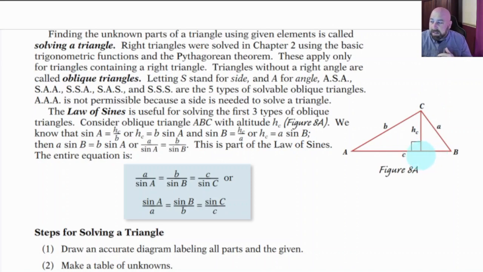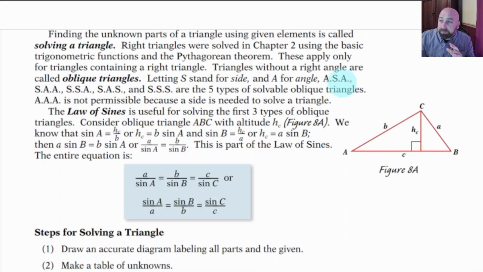Again, I'm creating the letter D. They don't have the letter D here. But we create two right triangles. By doing that, when we put all of this stuff into proportion, we're going to find our missing sides or our missing angles, whatever we're missing. Now, notice right here, one more thing before we jump into the actual work for this chapter. If we're letting S stand for side and A for angle, that's what we've done in geometry. Angle, side, side, side, angle, angle, angle, all these different things that we learned in geometry class.